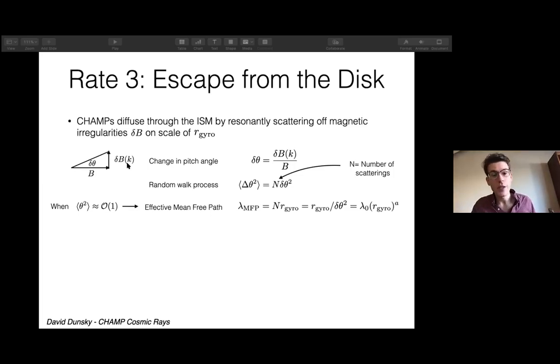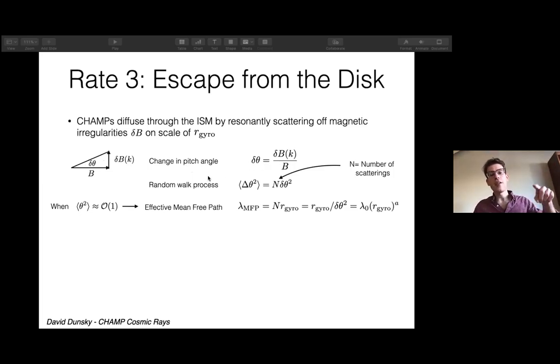It's related to the power spectra of the magnetic field in the disk, but it's some little fluctuation which makes some little angle delta theta with the uniform field. And this delta theta gives rise to the same delta theta change in pitch angle. A pitch angle is just the angle between the velocity of the champ and the total magnetic field. So this causes a slight, very small pitch angle change, of order delta B over B.